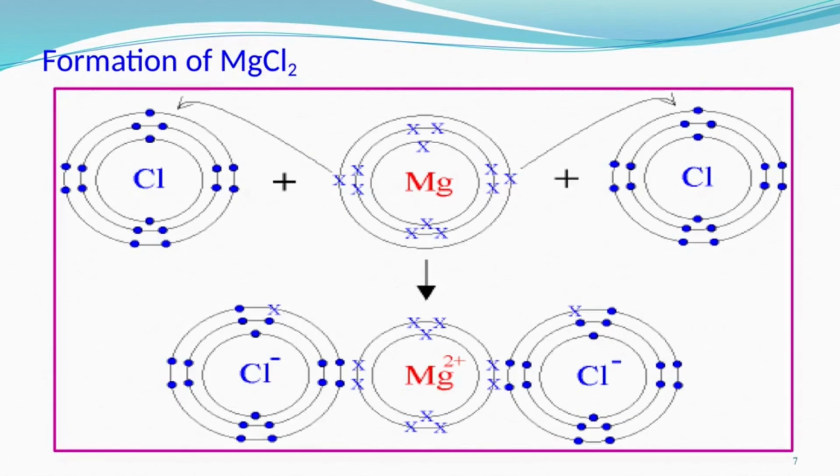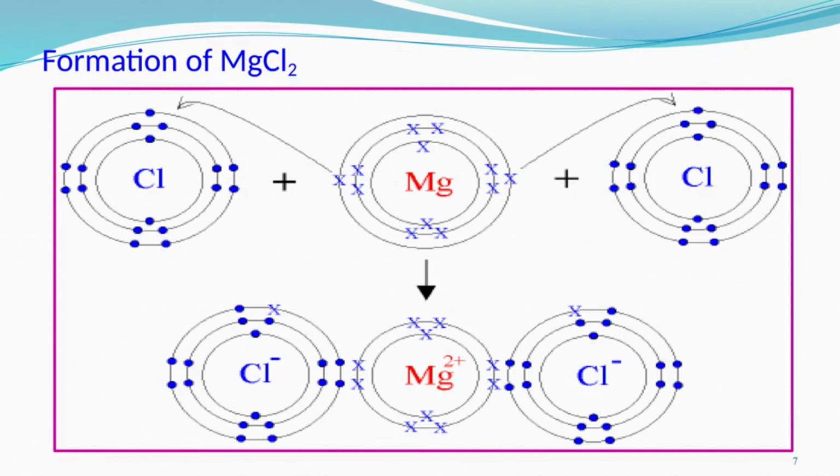Okay, so here is another example of ionic compound formation. Look there, magnesium having electronic configuration of 2, 8, 2, and chlorine having electronic configuration of 2, 8, 7.